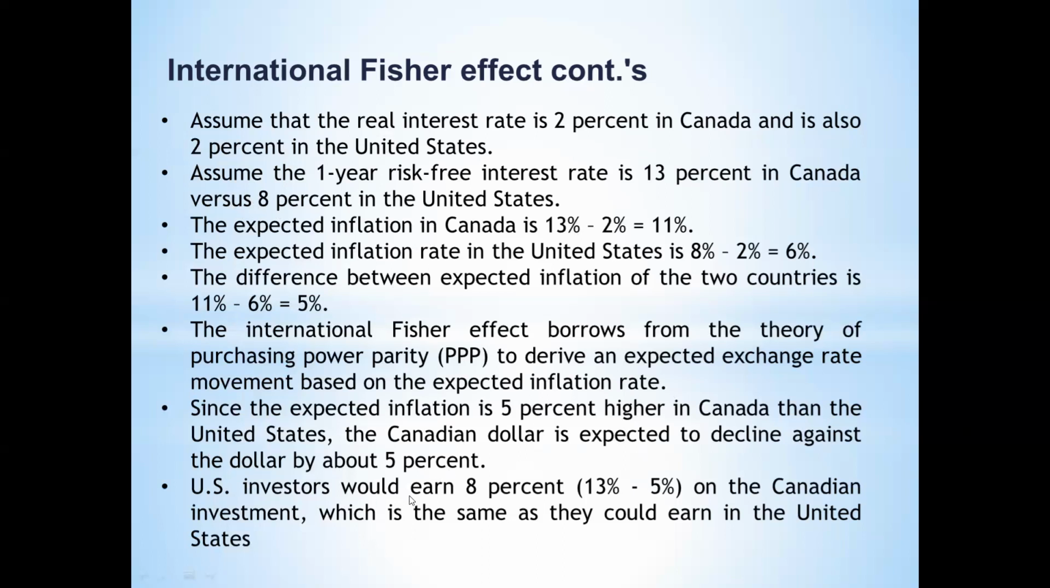Okay, so US investor would earn 8% difference, that is 13% minus 5%. Right? And අනිවාර්යයෙන්ම 108ක වැඩි interest එකක් ලබන්න පුළුවන් on the Canadian investment, which is same as they could earn in United States. Okay, what is this? Now look at the thing is now 13% interest rate is given in Canadian market, but remember the inflation difference is 5%. Now we have to be very concerned about these two concepts.